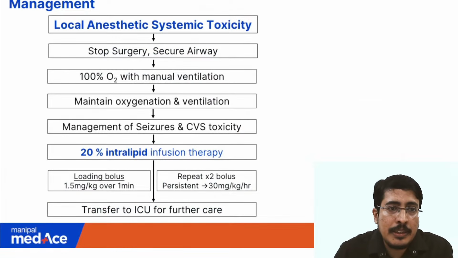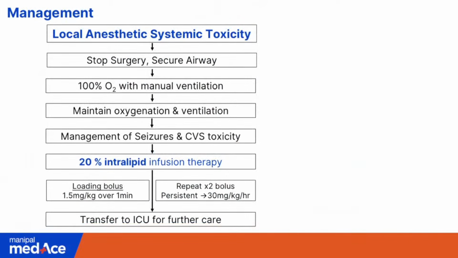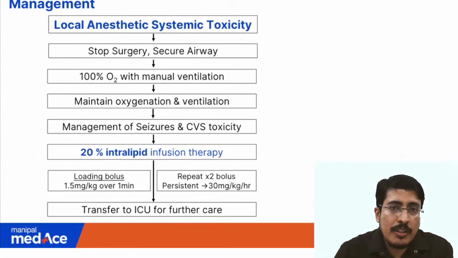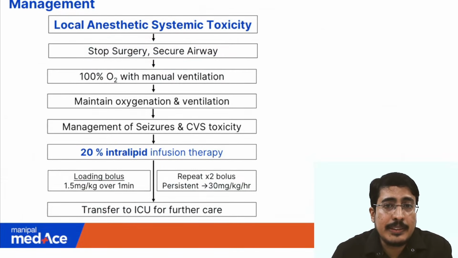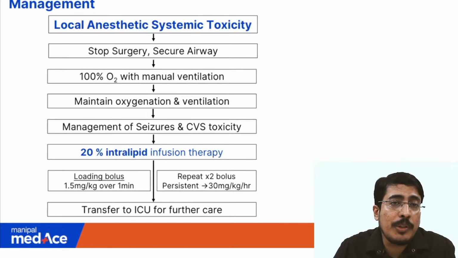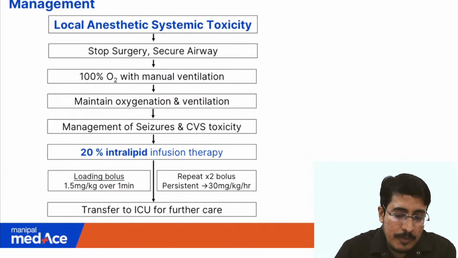So how do you manage this? Management is symptomatic and based on the severity of presentation. So first we are going to identify the toxic features. We are going to stop the surgery right away and secure a definitive airway, especially in a scenario like this patient who was undergoing a procedure under regional anesthesia. We are going to stop the procedure. We are going to secure an airway, because for a patient undergoing a procedure under block, usually we do not secure an airway with a tube or LMA. So here we are going to insert a definitive airway like an endotracheal tube or even an LMA, whichever is available.